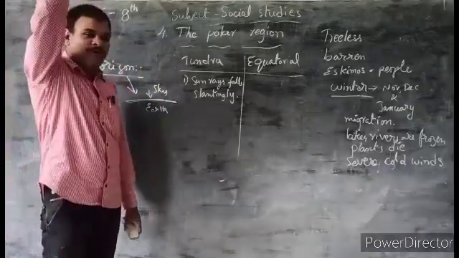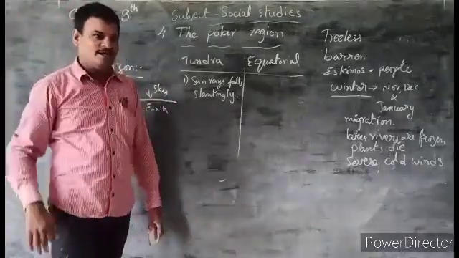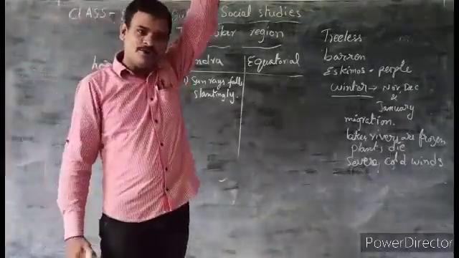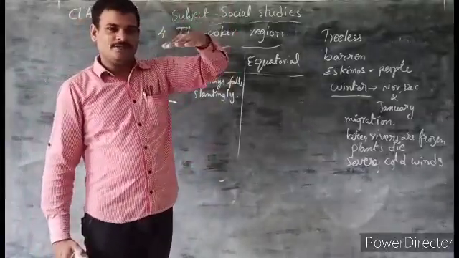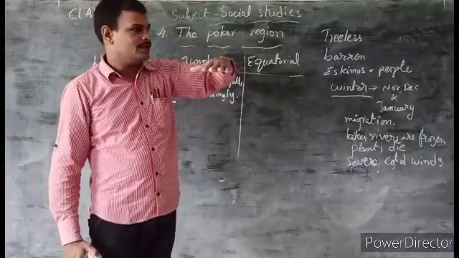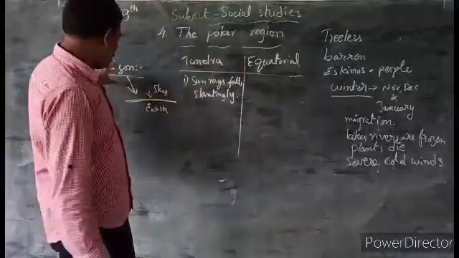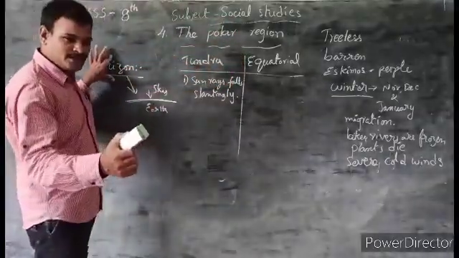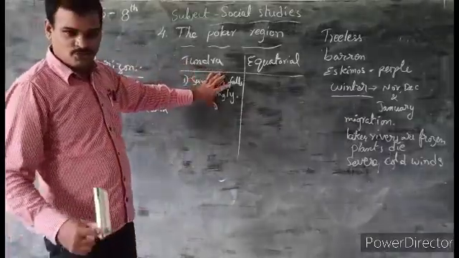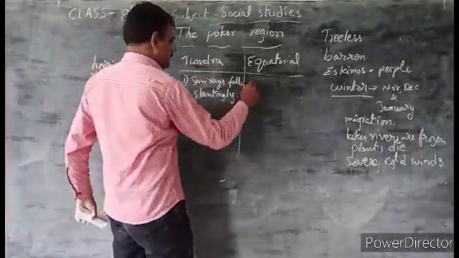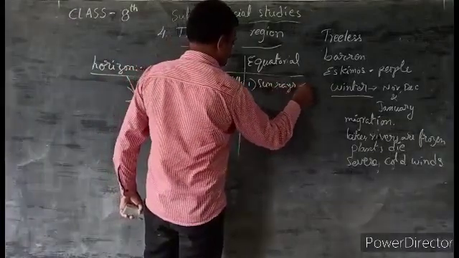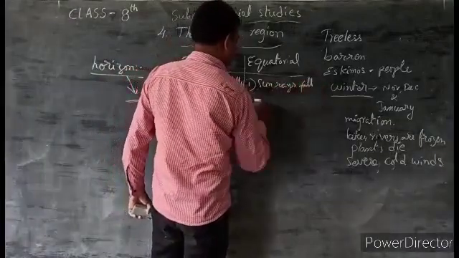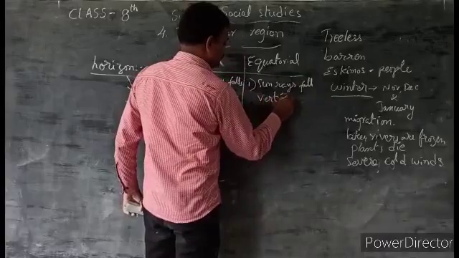So not above the overhead. In our areas the sun rises above our overhead. But here the sun is seen just above the horizon only. Here sun rays fall slantingly, whereas in the equatorial region sun rays fall vertically.